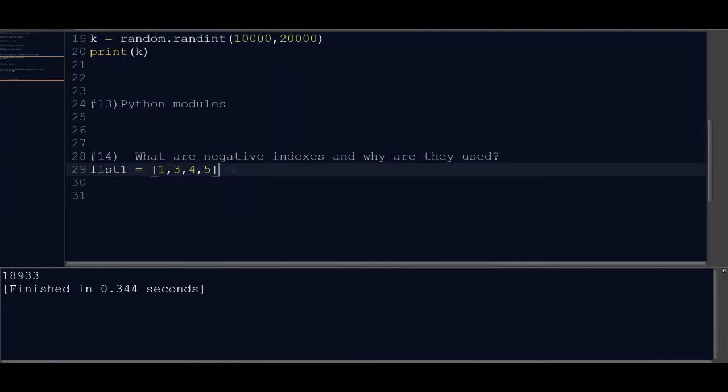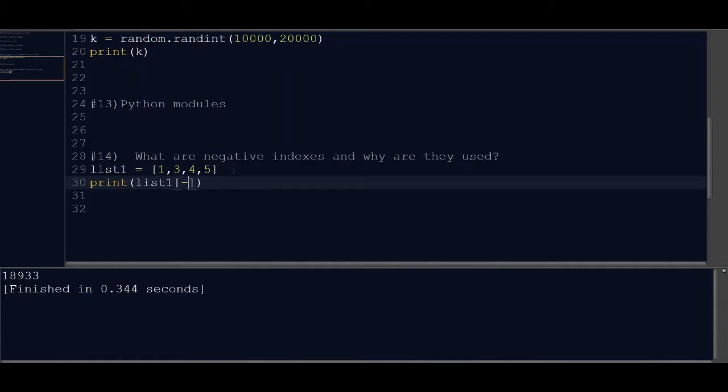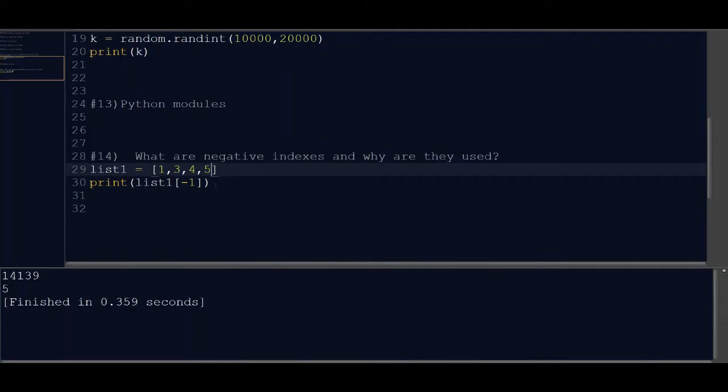Now we want to print the last value of it. So we will print list1 and give the value as -1. It will print the value as 5 because 5 is the last element.